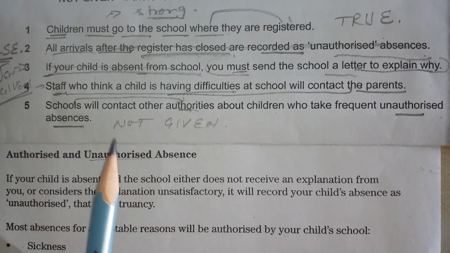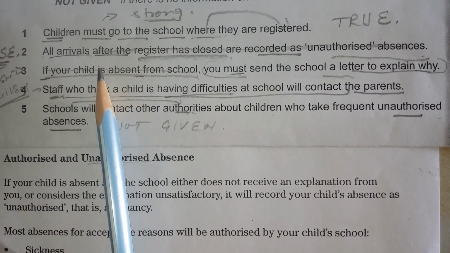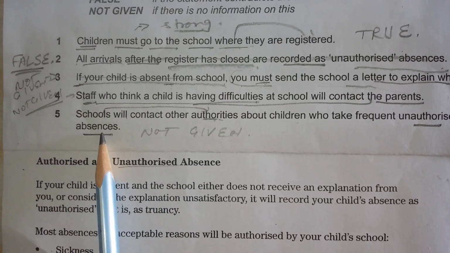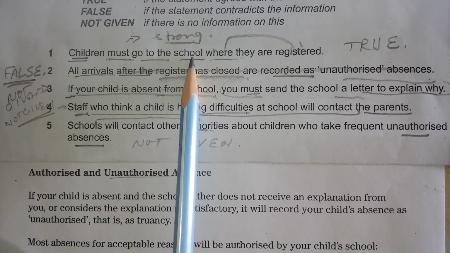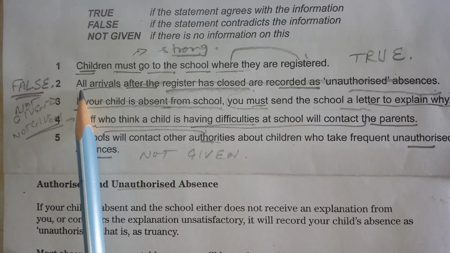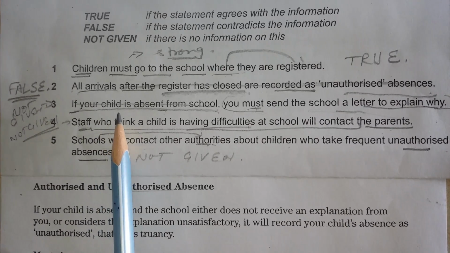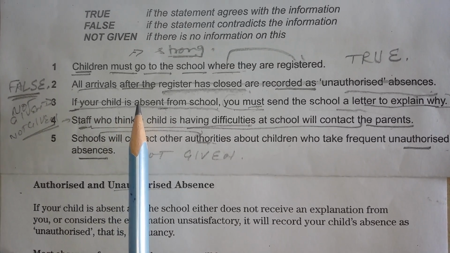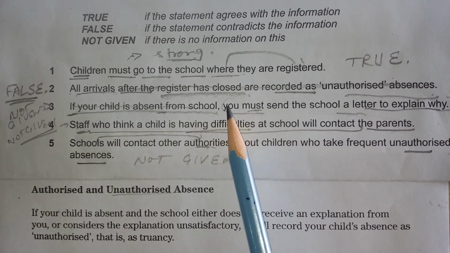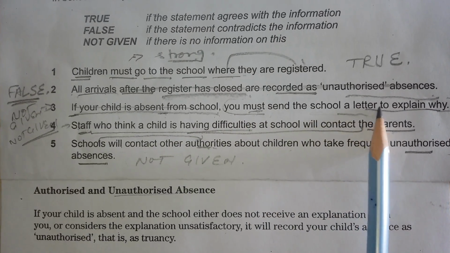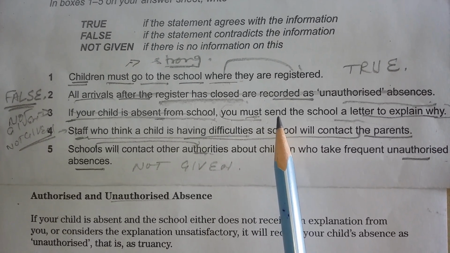Now the thing is that, my dear, we have given the answers. To the first we have given true, to the second we have given false, third not given, fourth not given, fifth not given. Fifth is a clear statement. Second was also related to a clear statement. Now in third, some people may get stressed about why the answer is this, why not this. I told you one thing, that after a comma there is a break in the sentence, and in the break the must is written, which is saying a letter to explain. Right? You must means compulsion. It is vital means important.